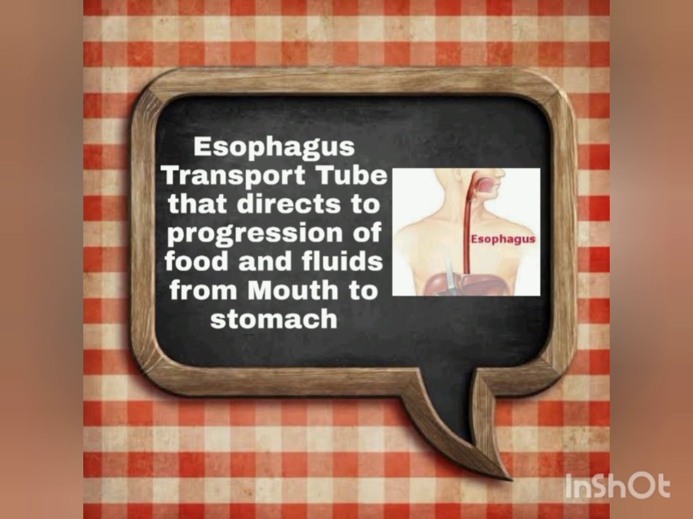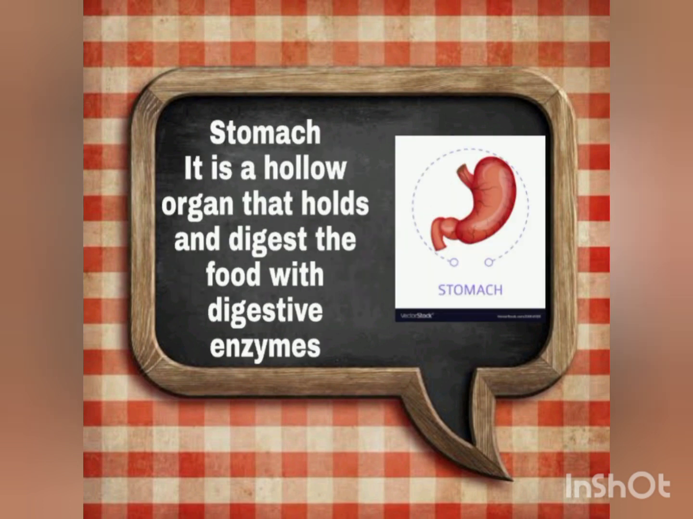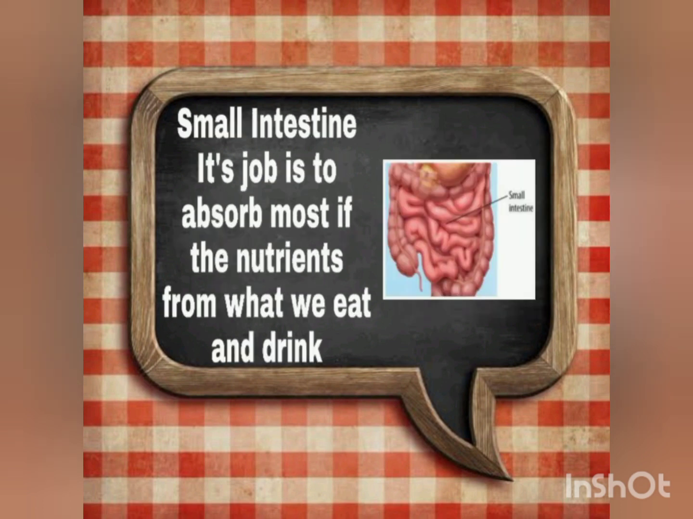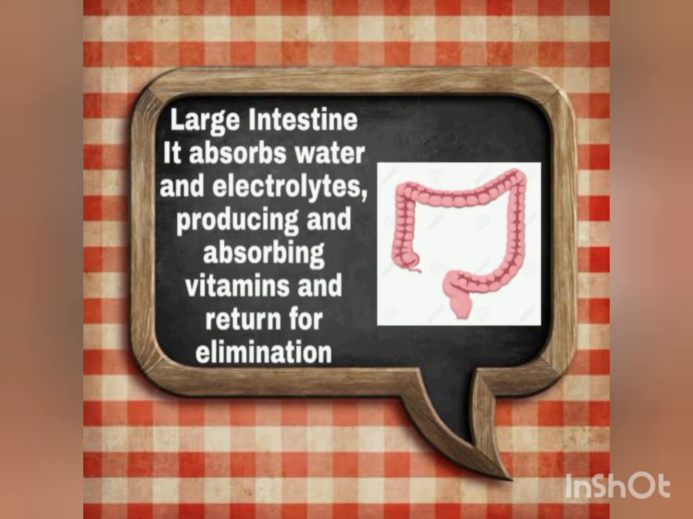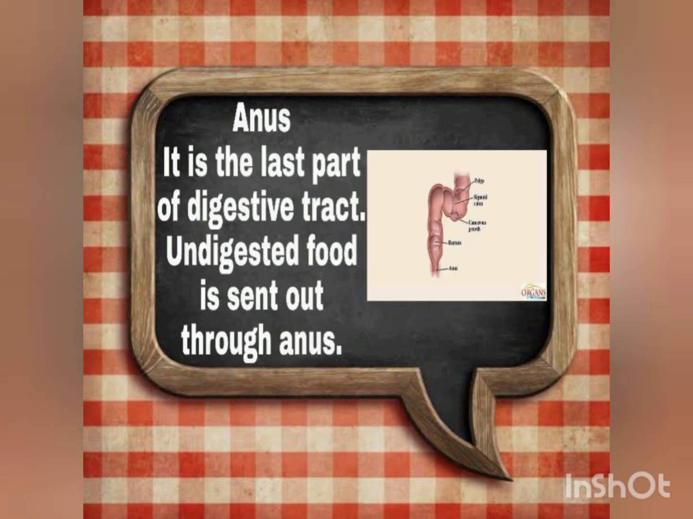Next, the stomach is a hollow organ that holds and digests the food with digestive enzymes. Next, the small intestine. The digestion is completed here. Food is absorbed here, the nutrients from what we eat and drink. Next, the large intestine. It absorbs the water and expels the feces towards the rectum to eliminate. And the anus is the last part of the digestive tract. The undigested food is sent out through the anus.